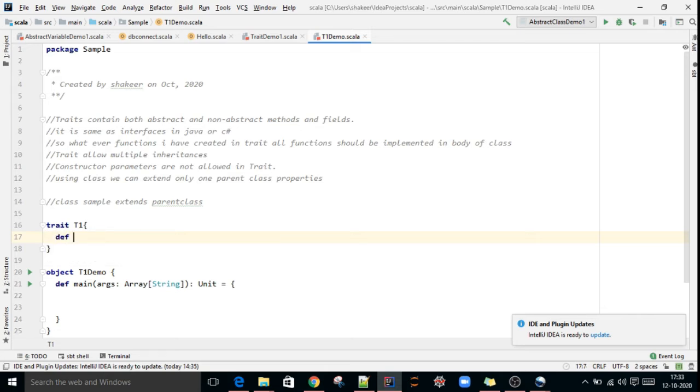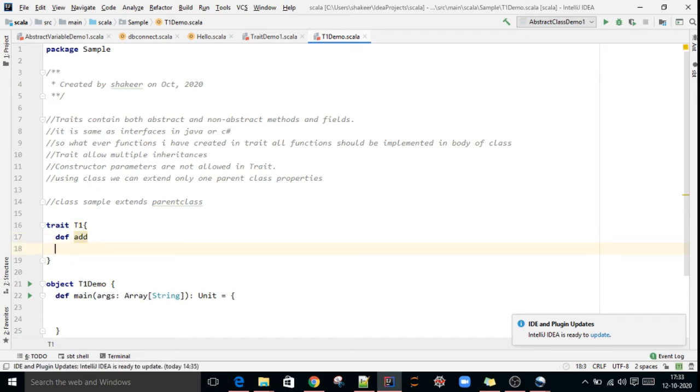In the trait I am creating one method, def add, without implementation, and without body def mul for multiplication. This is the one trait I am creating.